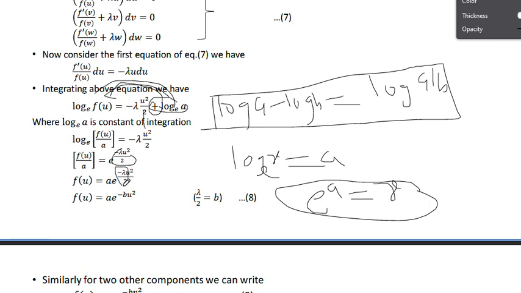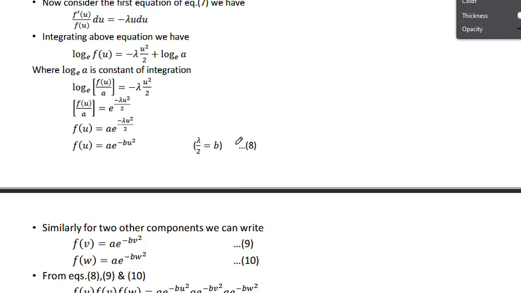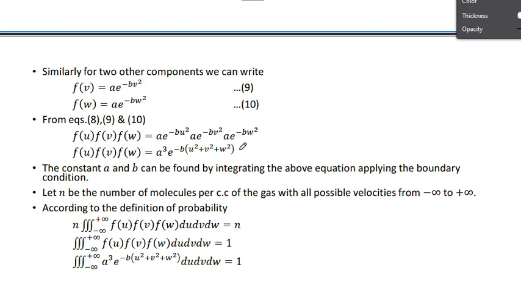And once again, lambda by 2 can be taken as one more constant, so only lambda by 2, not minus. So that is why f of u is equal to a into e power of minus b u square. So okay friends, let it be equation number, it is the eighth one.